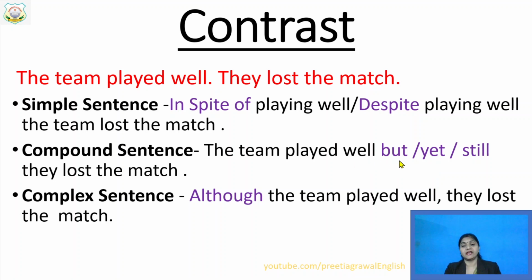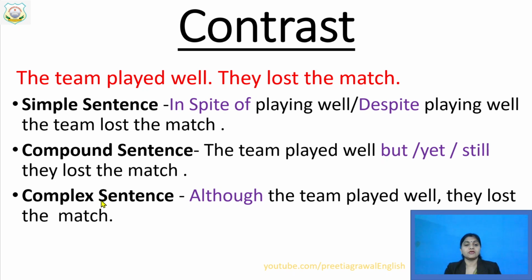I have deliberately taken three different coordinators just to show you that you can use this also, this also. Any one you can use to make your compound sentence.